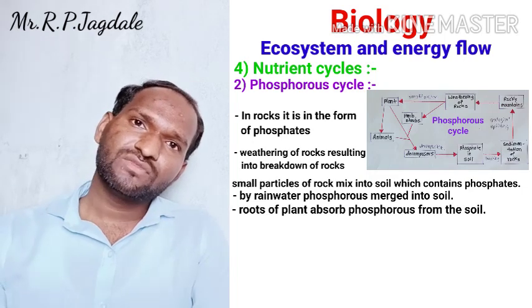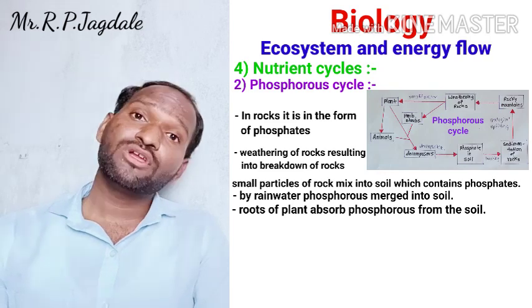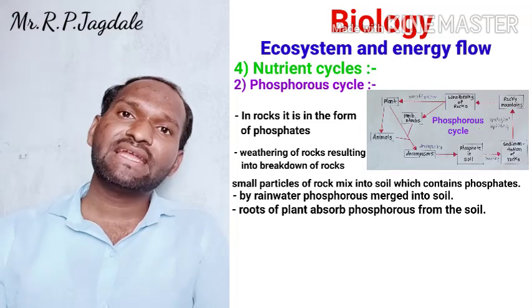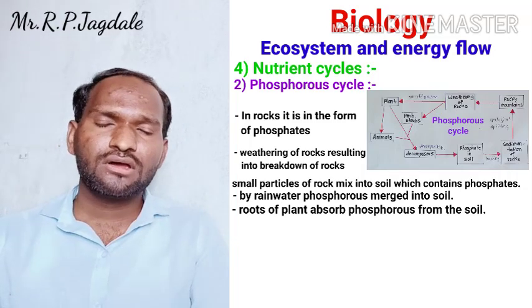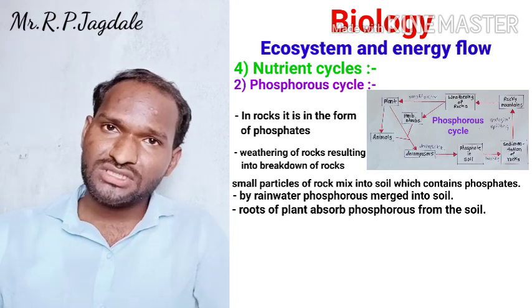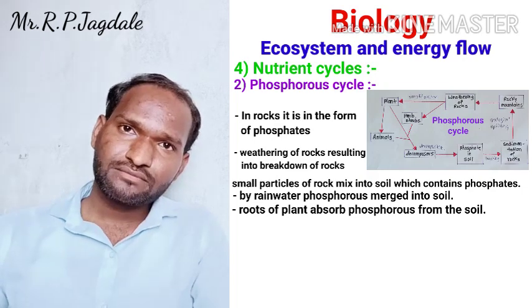Again, there are some small herbs and shrubs. They are going to absorb such water, and by that absorption the phosphates enter either the plants or the small herbs and shrubs, that means producers. So they are going to absorb the phosphate.